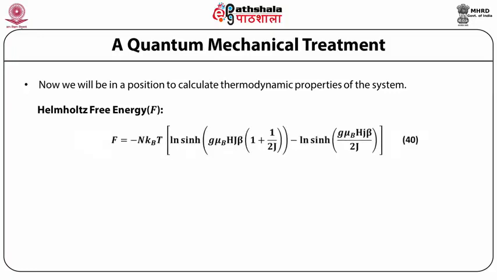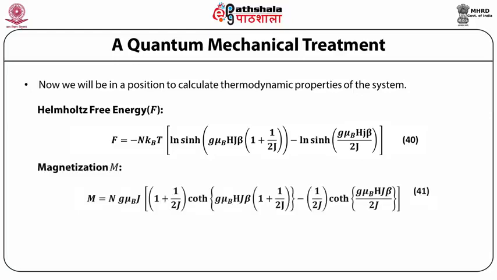F = −N k_B T [log sinh(g μ_B H J β (1 + 1/2J)) − log sinh(g μ_B H J β/2J)].